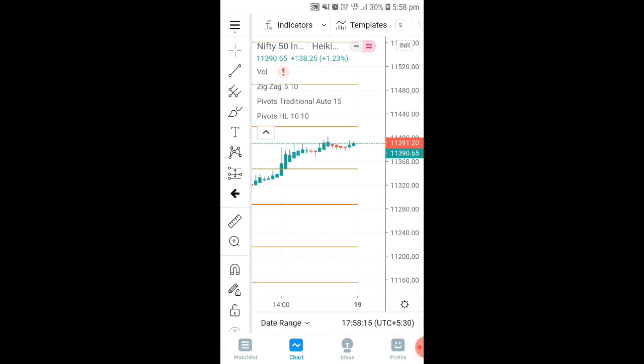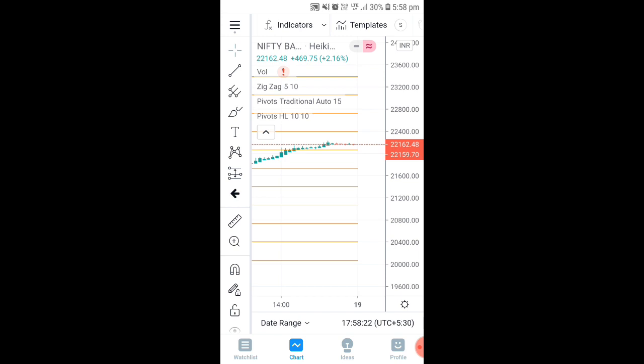The same thing I will show you in Bank Nifty as well. So let us go to Bank Nifty. We have already saved our sync trading strategy, so that you will be getting support and resistance for all the stocks now. So it is already there. If you go to Bank Nifty, the support and resistance is already applicable there.